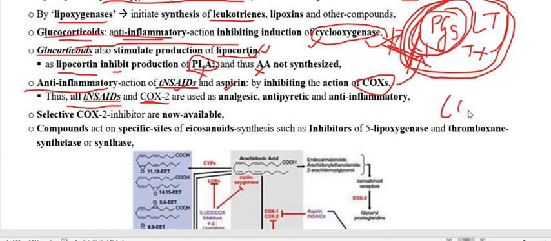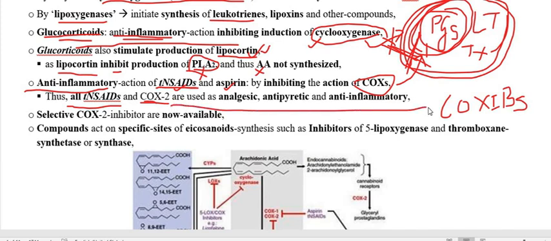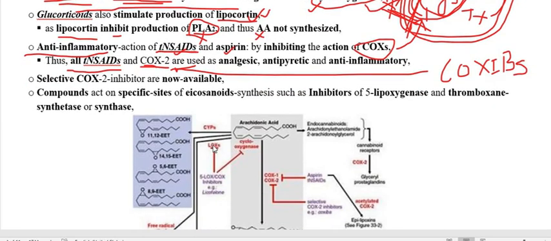So what are COXIBs? COXIBs are the drugs that particularly inhibit the enzyme cyclooxygenase type 2. Cyclooxygenase 1 is constitutive, cyclooxygenase 2 is inducible. This is the main difference between these two.